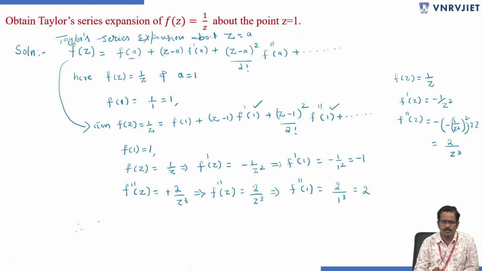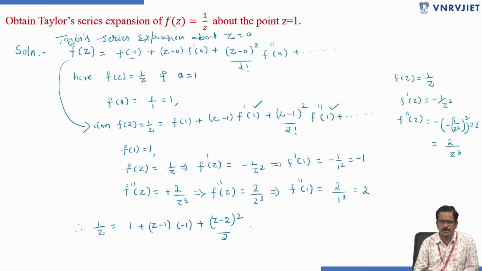Therefore 1 by z equals f of 1, which is 1 only since f of z equals 1 by z, plus z minus 1 into f dash of 1, how much we got? Minus 1, plus z minus 2 whole square by 2 factorial.